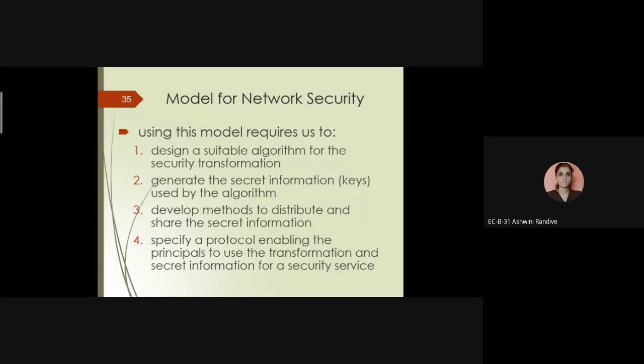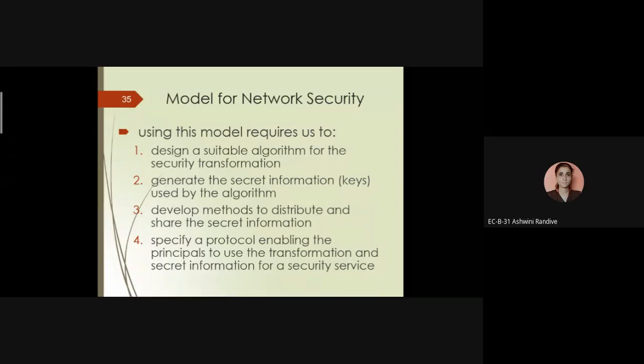So in order to design and develop those various security mechanisms, we require various concepts or various services. The first point of the security model is transformation. Can anyone tell what transformation is? Simply, the meaning of transformation is that when we transfer information from one user to another user, that is called transformation, right?